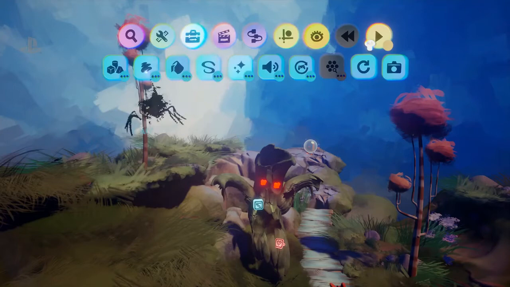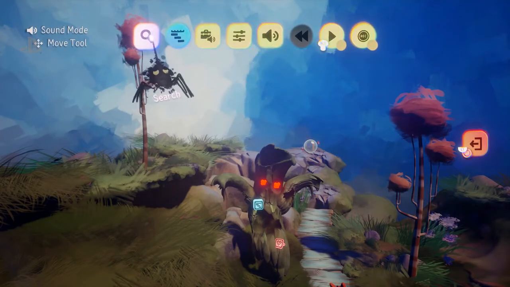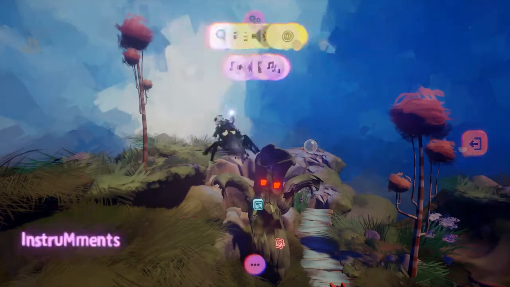It's really easy to make something synchronized to the music, for example. And it just encourages a lot of cross creativity, if that's a word. So we're going to go into sound mode there, and then we will just get an instrument.